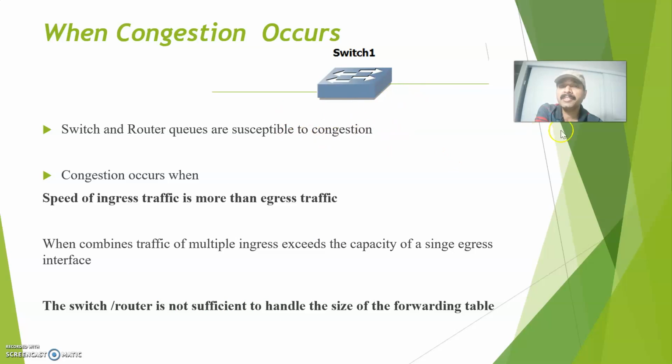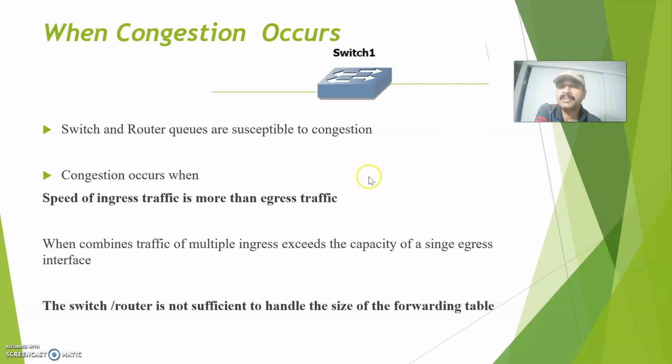There is another mechanism, which we call tail drop. Assume there is an egress queue, and a queue can store packets, say up to 64 kbps or something like that. When it receives packets more than its queue capacity, automatically the newly arriving packets will be dropped. That is the scenario we call tail drop.